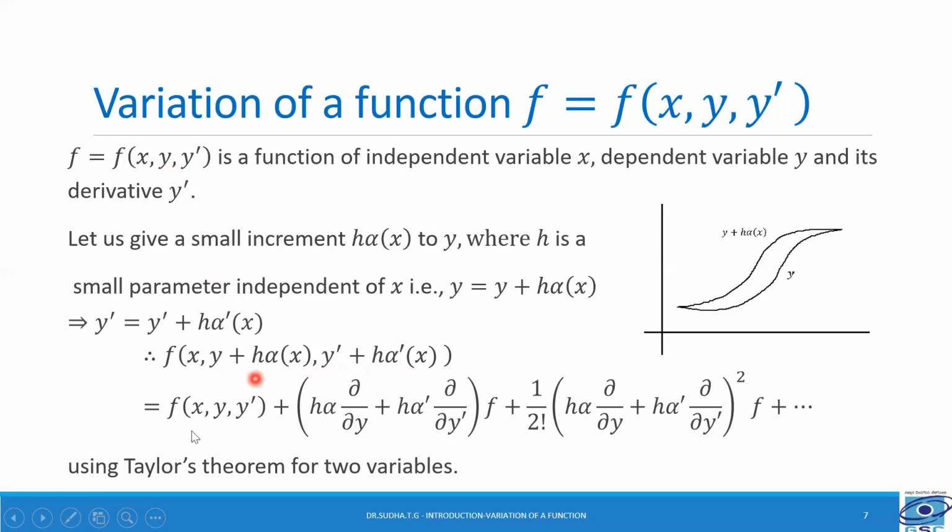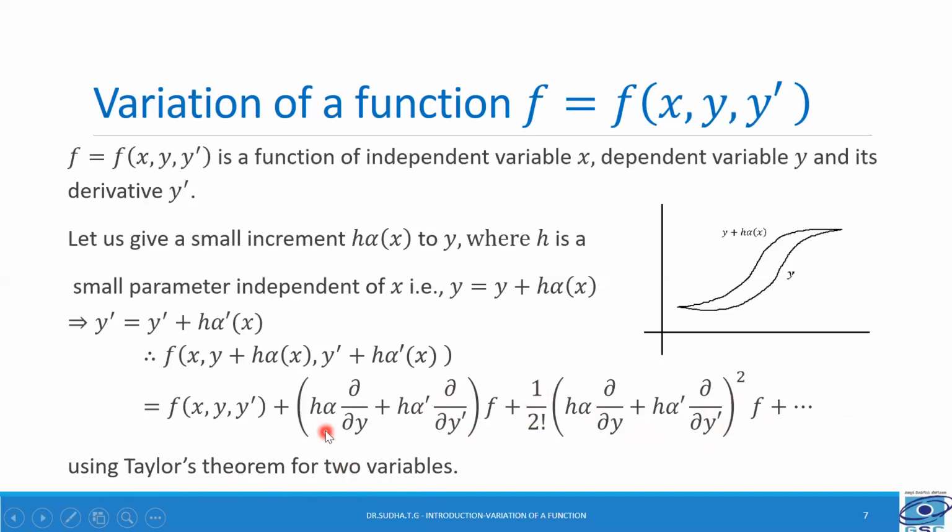Now this function can be written as f of x comma y comma y dash plus (h alpha into dou by dou y plus h alpha dash into dou by dou y dash) into f plus 1 by 2 factorial (h alpha into dou by dou y plus h alpha dash into dou by dou y dash) whole square of f plus etcetera, using the Taylor's theorem for two variables.